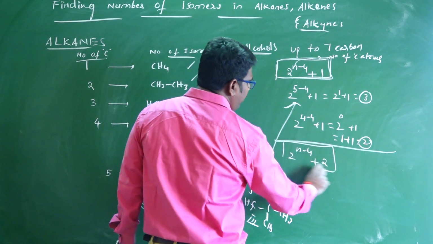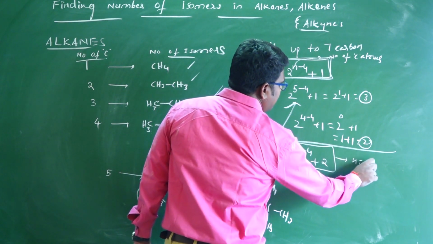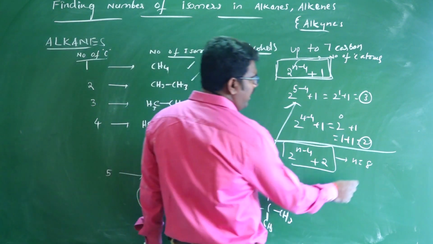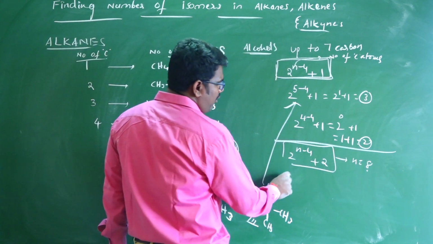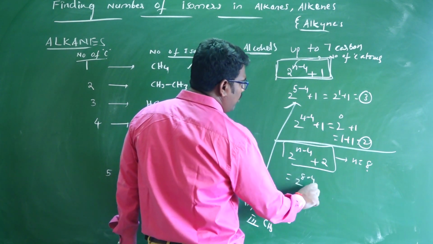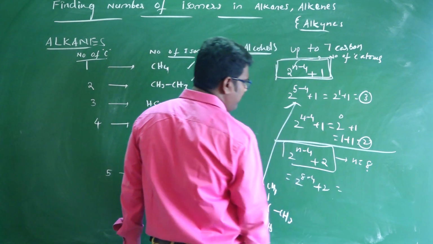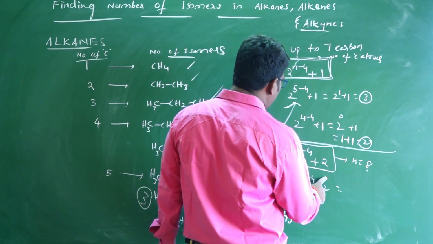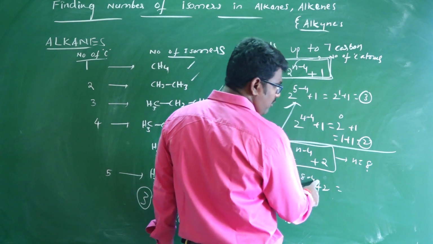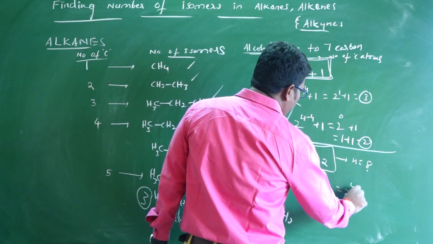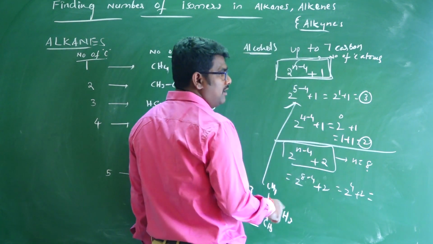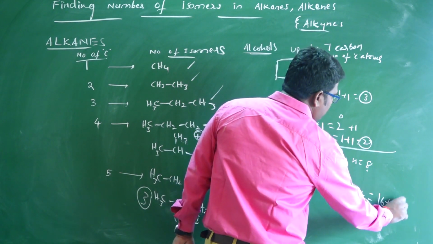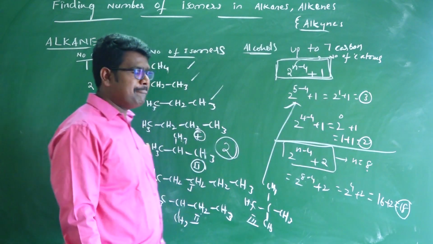So 2 power 8 minus 4 plus 2 is 2 power 4 plus 2, which is 16 plus 2, equal to 18 isomers.